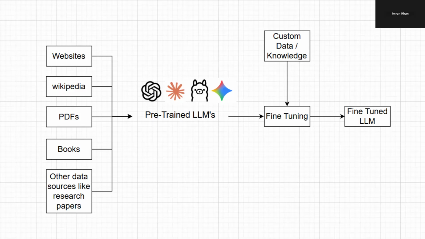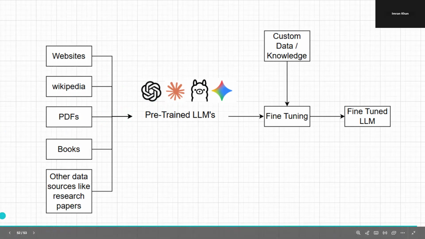All these models are general purpose models trained on a wide range of information collected from websites, Wikipedia, PDFs, books, and other sources like research papers and some offline documents also.